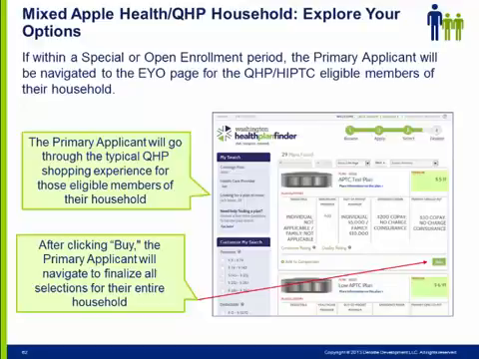After the primary applicant has selected a managed care plan for the Apple Health eligible members of the household, they will then be navigated to the EYO page for any QHP eligible members of the household. There, they will select and purchase a qualified health plan for those eligible household members before moving on to finalize all selections within the household.